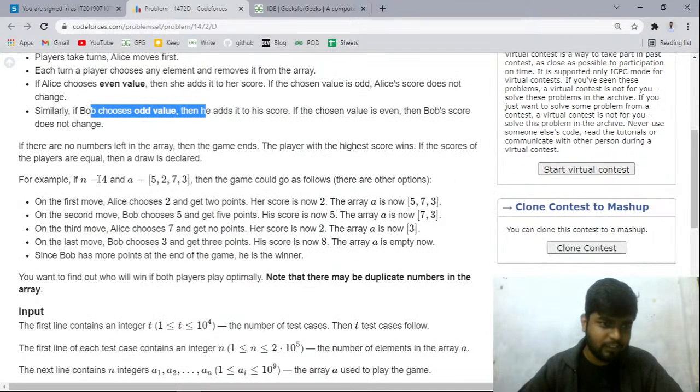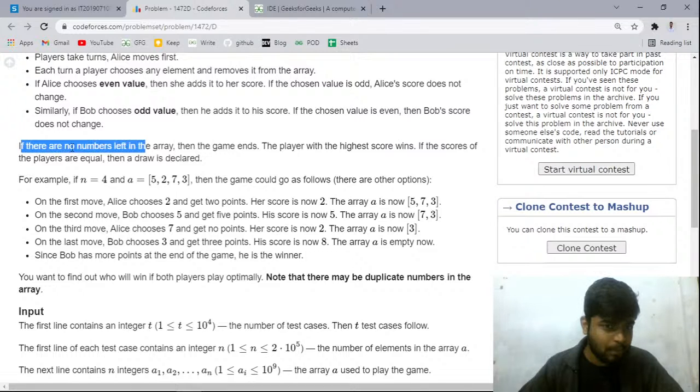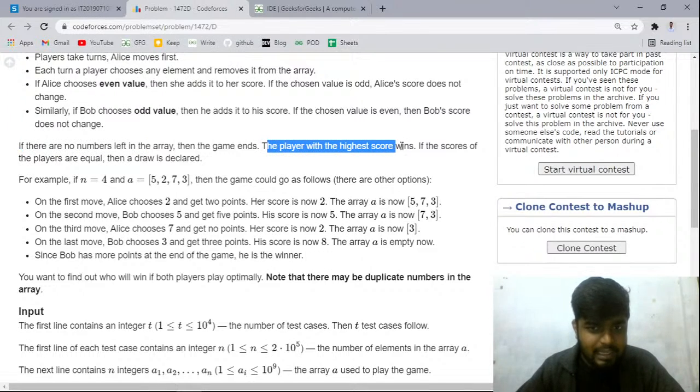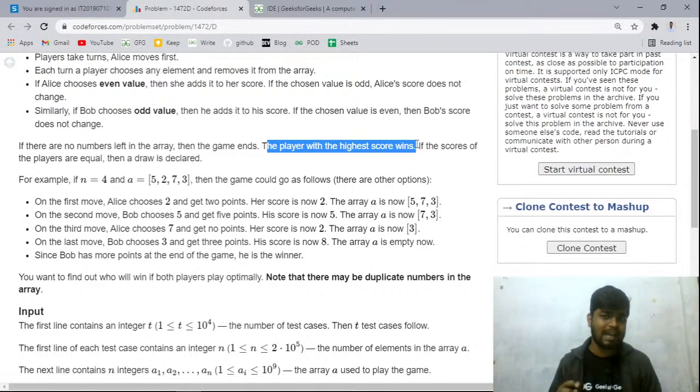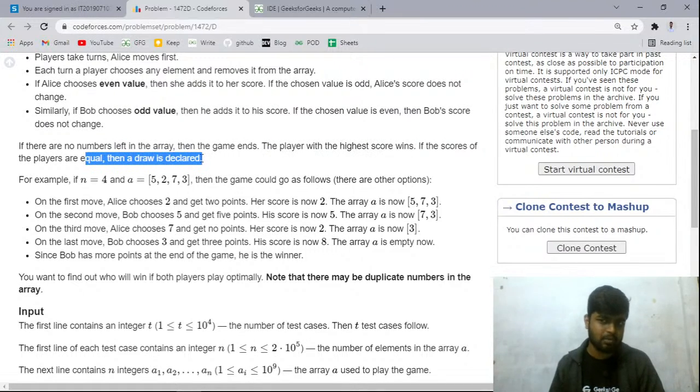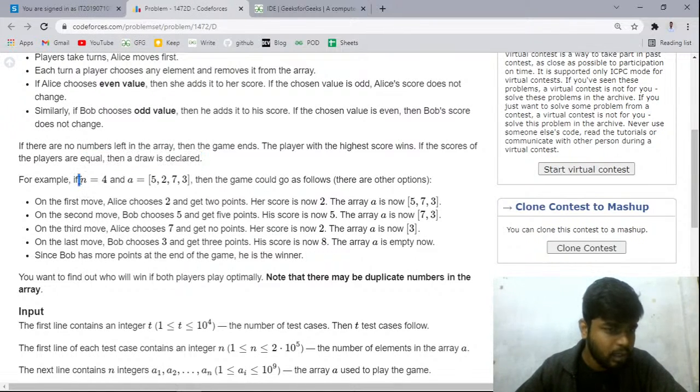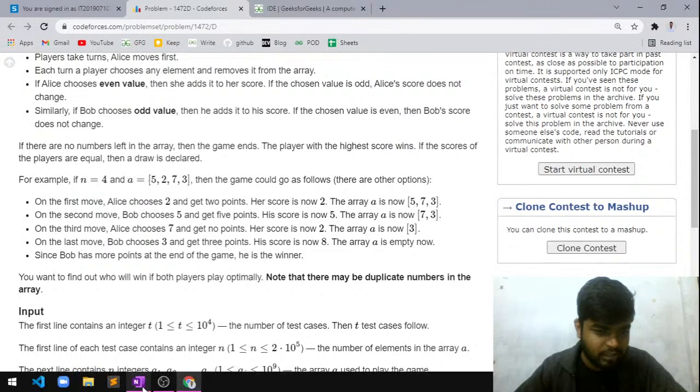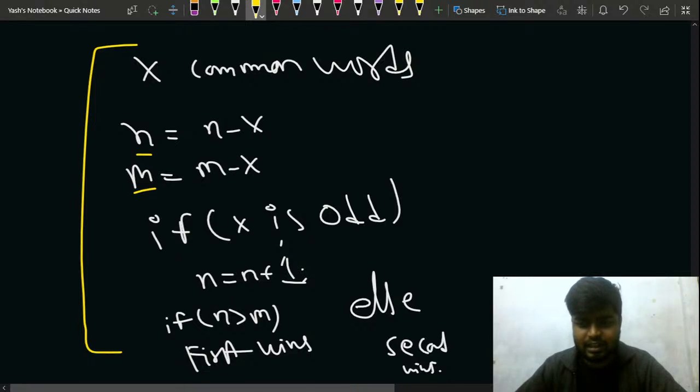If no more numbers are left, then the game ends. The player with the highest score wins. If the scores of both players are equal, then a draw is declared. If both players have the same score, then you will declare a draw. That is also clear. Now let's say n is equal to 4 and the array given to you is 5, 2, 7 and 3.